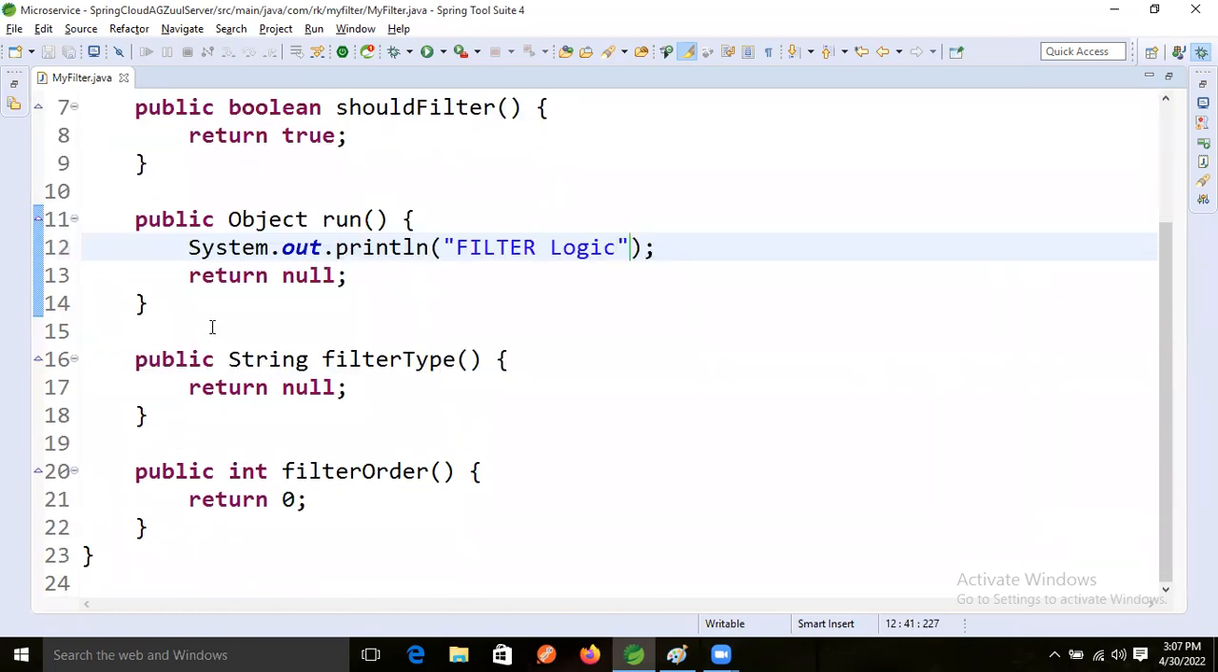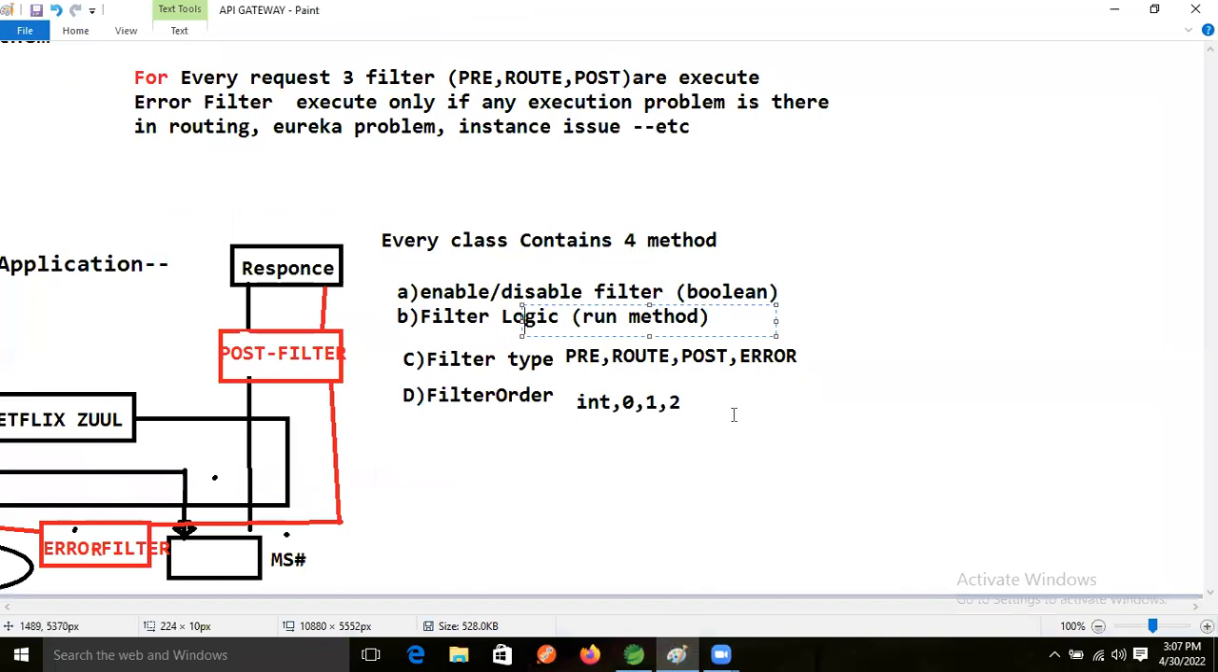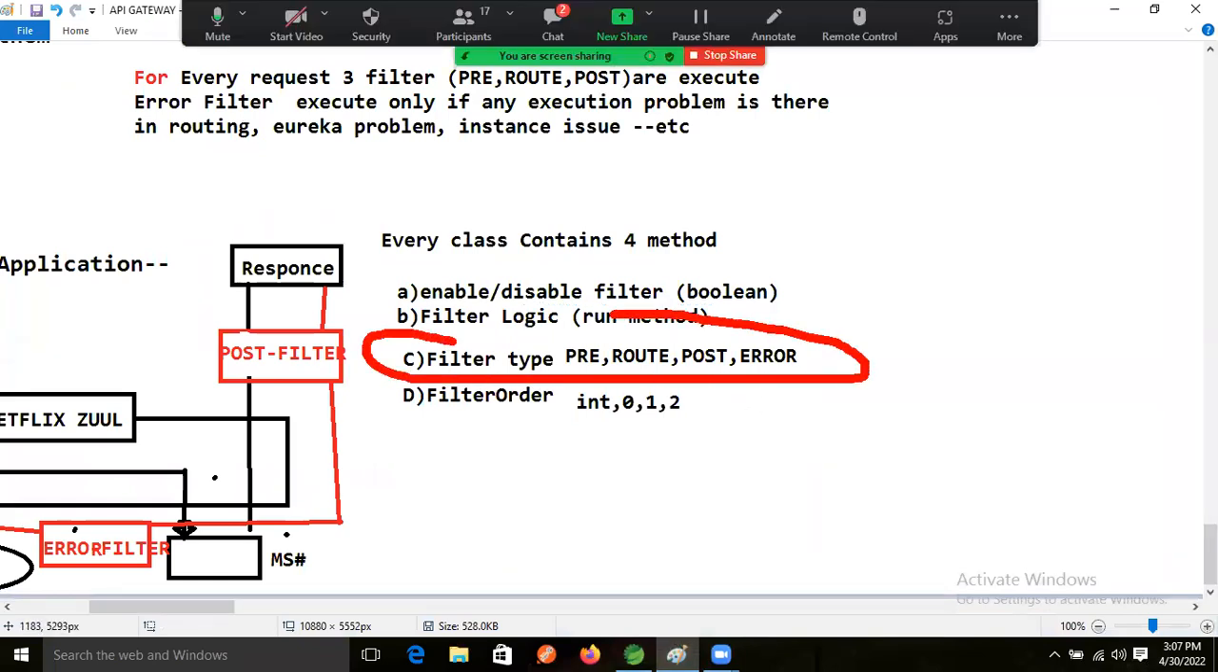After that, there is the filter type and the filter order. For filter order, let's take 0 only. And filter type: which kind of filter type do we want? I want the pre type, a pre-type filter.